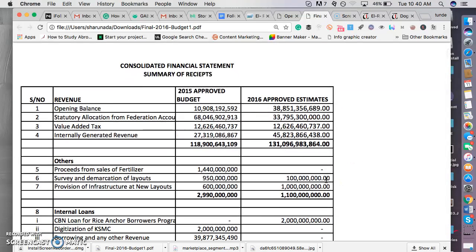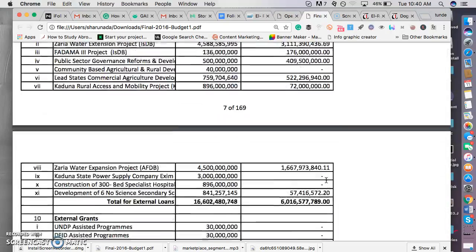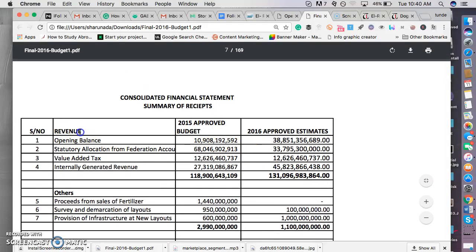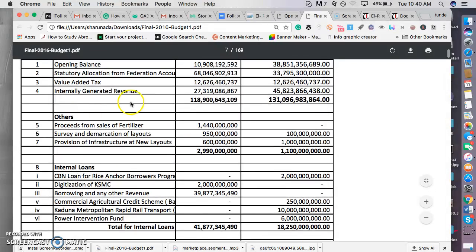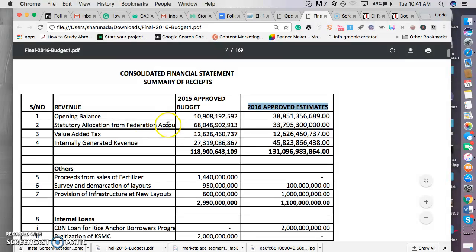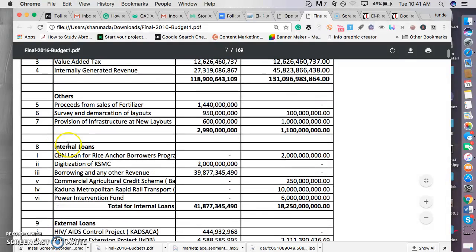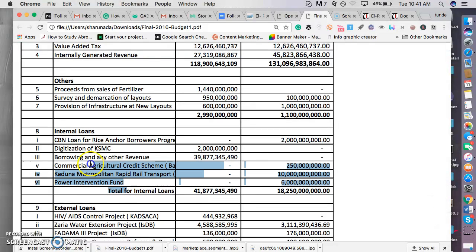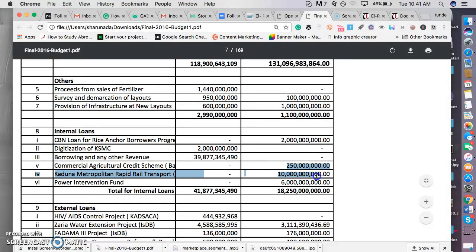Now going down here, they have all their revenues. This is the revenue, this is the 2015 approved budget, and this is the 2016 approved estimates for Kaduna State. Going down here, we have opening balance, statutory allocation from federal allocation, value added tax, internal revenue generated, others, internal loan. If you are interested in anything that has to do with loans of the Kaduna State government, you can come here to see what their loans are for the year. This is for 2015, and this is for 2016, right here.